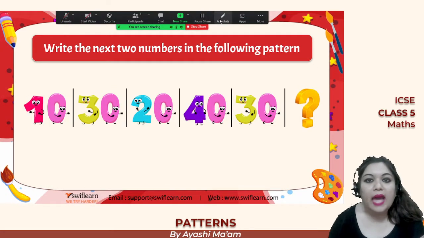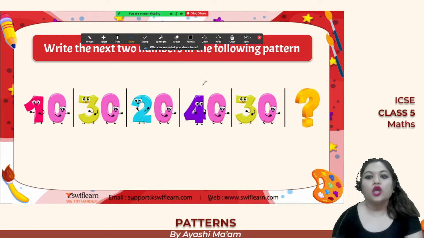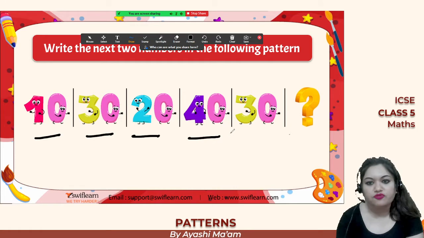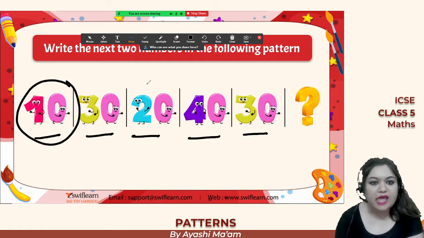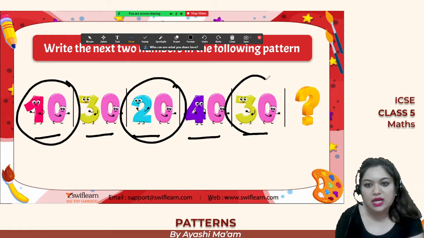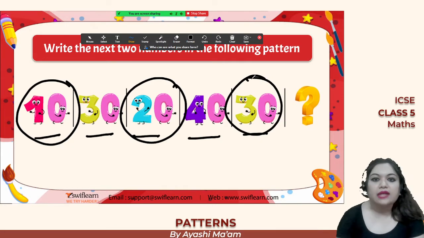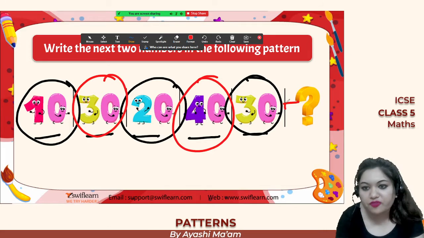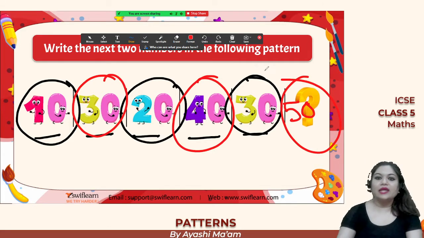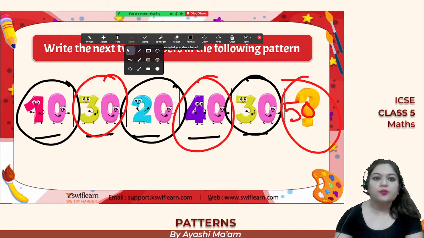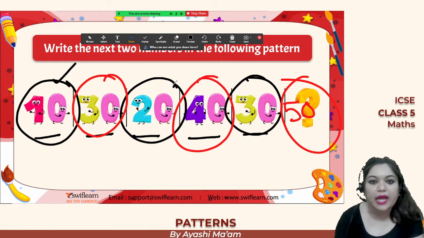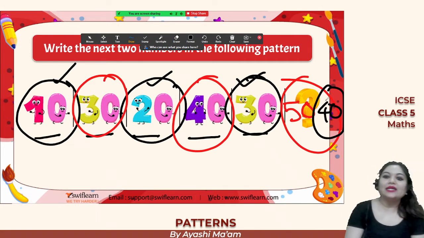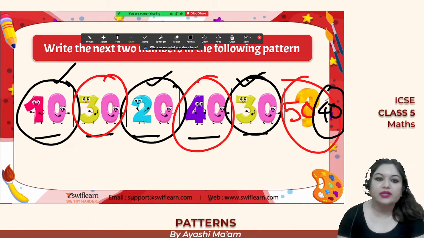Now, write the next two numbers in the following pattern. At first we have 10, then 30, then 20, 40, 30. So if you see 10, then leaving this number, 20, 30. And now see here we have 30, 40. So definitely this is going to be 50. And after this 50, what are we supposed to have? The same pattern we will follow. So 10, 20, 30, 40. Like this. So this is exactly what happened over here.